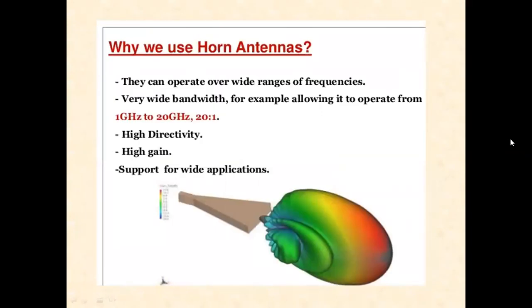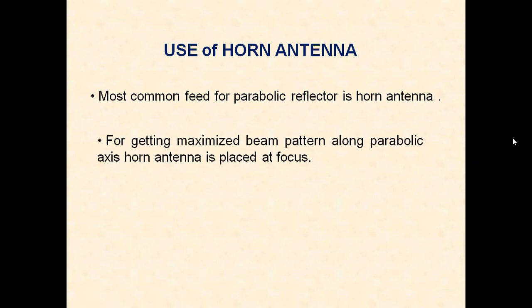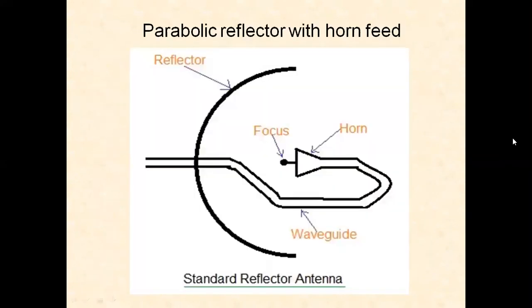Why are we using horn antennas? They can operate over a wide range of frequencies, very wide bandwidth, for example from 1 gigahertz to 20 gigahertz. There is high directivity and high gain. It supports wide application areas. The horn is most commonly used as a feed for the parabolic reflector. For getting a maximized beam pattern along the parabolic axis, the horn antenna is placed at the focus point.